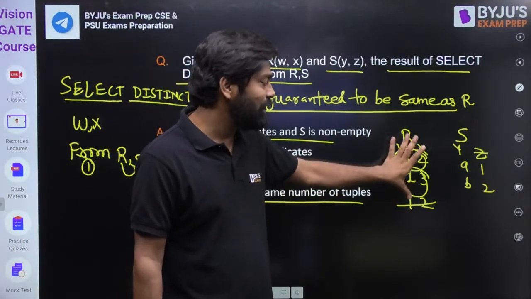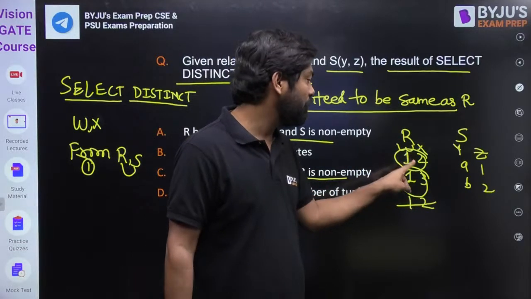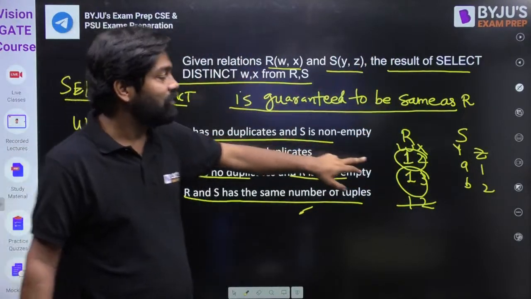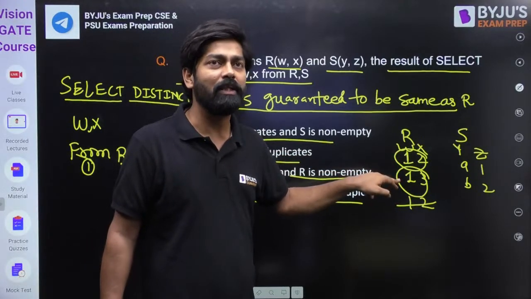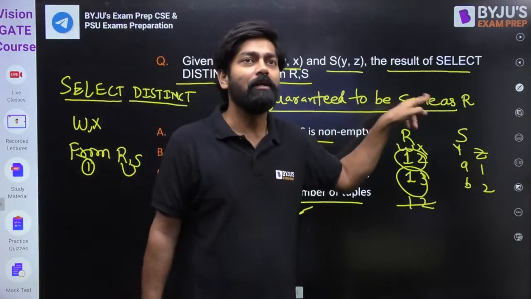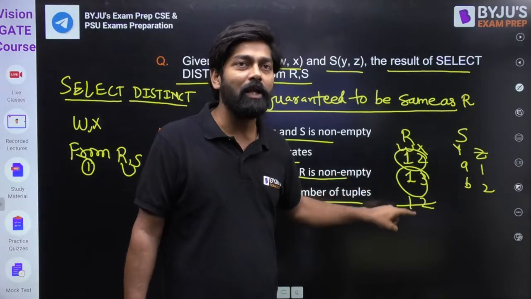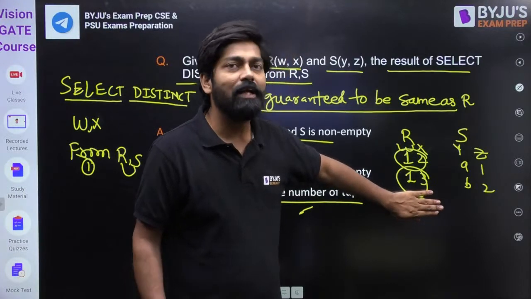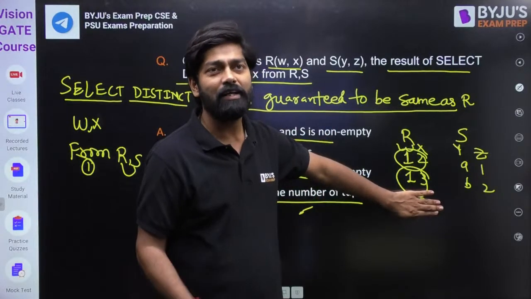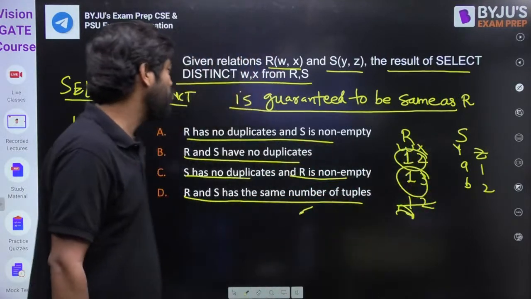The result will not be the same as R, because if you enter a duplicate record in R, let's suppose 1, 2, 1, 3 and 1, 2, and you select distinct W, X, the answer will be 1, 2 and 1, 3. But they are asking that the answer should be guaranteed to be same as R. So when will it be same as R? When R has no duplicates. Then it will select distinct tuples, 1, 2 and 1, 3 are distinct only, so it will print the same as R. That's why R should have no duplicates.